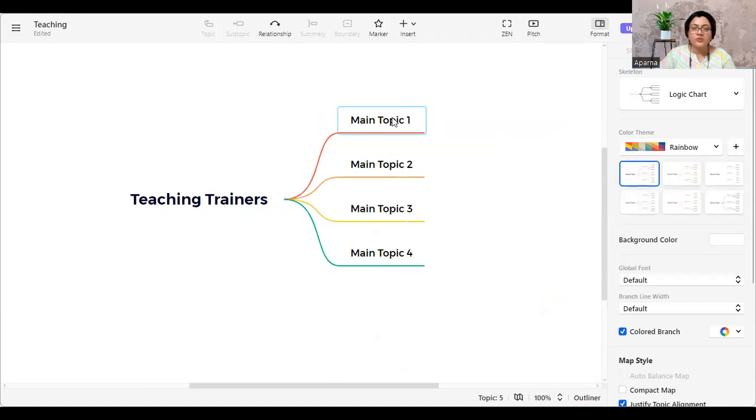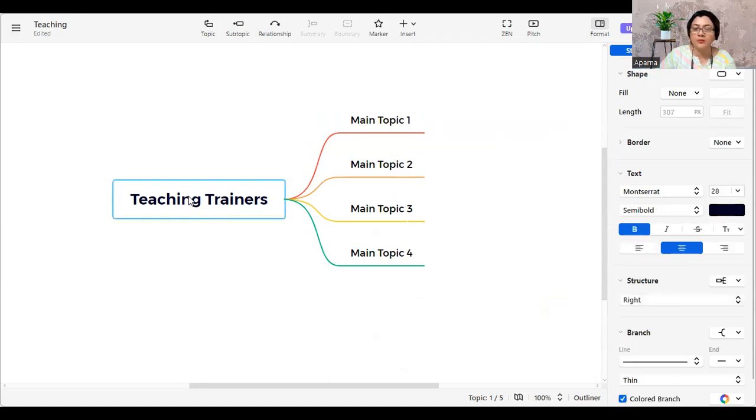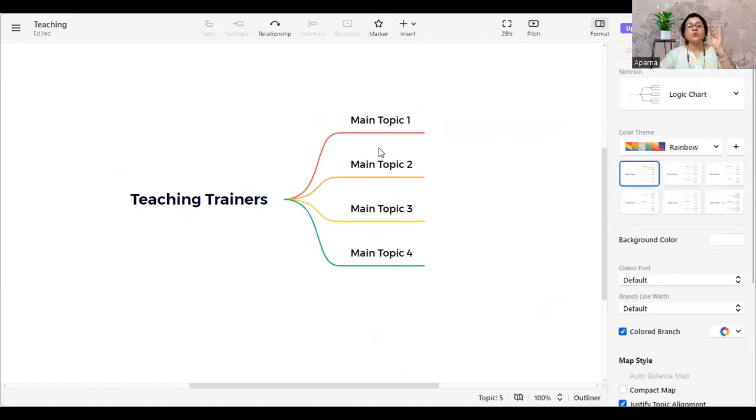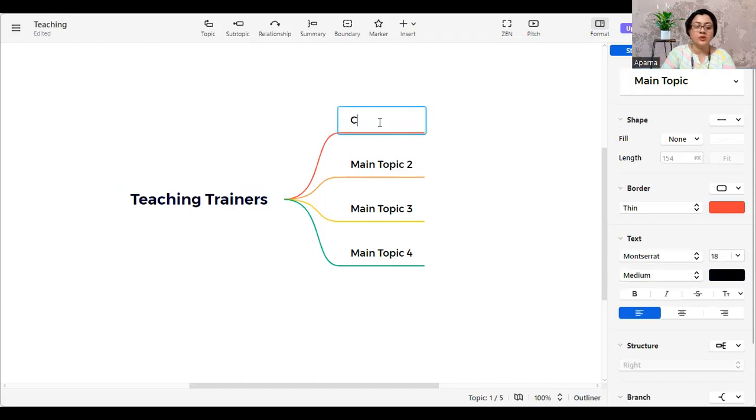Now, in teaching trainers, what are the things that I'm going to teach? For example, you have health. So you can write health, or maybe you are a relationship manager, so you can write relationships, or any other topic that is your niche. Once you have done that, what are the main topics that you're going to cover under your topic? As a trainer, I think these are the important things. First is the content. Second is probably the presentation.